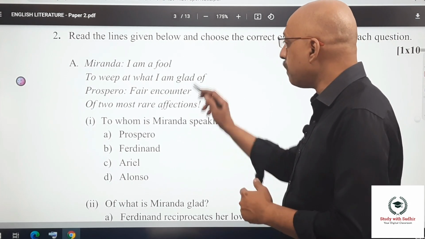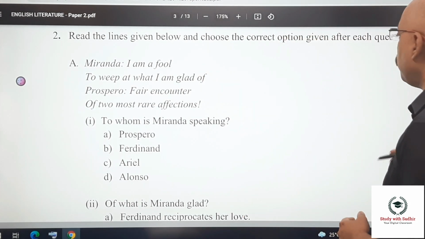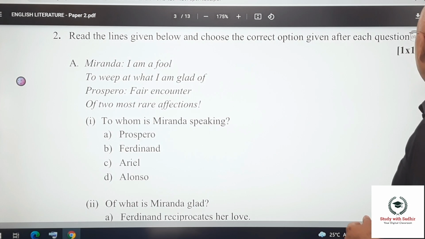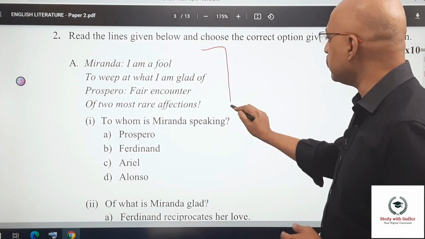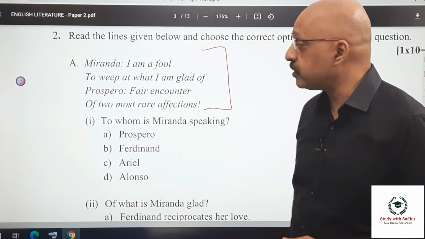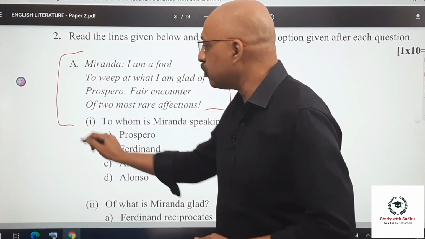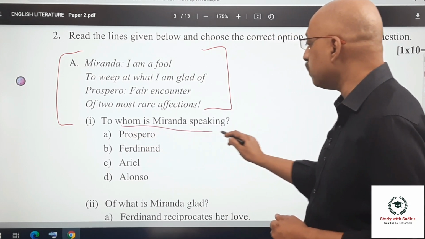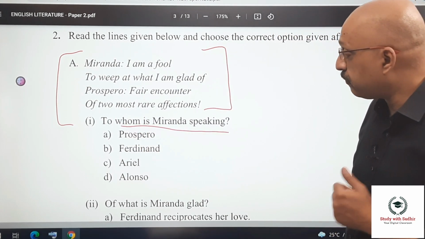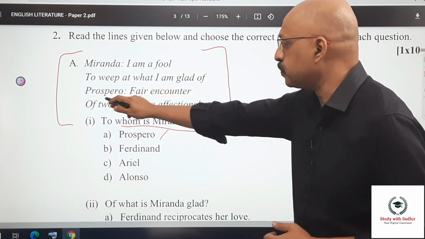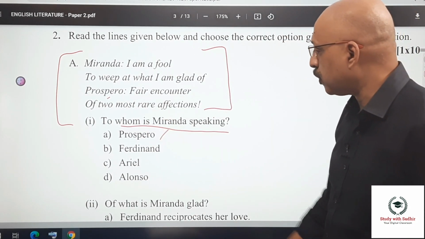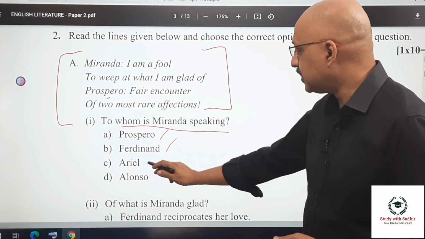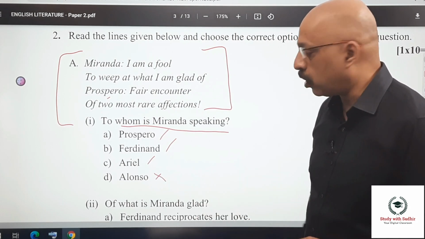Now, when you see a passage like this, you would obviously assume that it is these two people who are in conversation with each other. And unless you have read the textbook, you could get a little confused. To whom is Miranda speaking is the first question. Prospero? Well, Prospero is here, so you would obviously assume it's Prospero. It's Ferdinand. It's Ariel, Alonzo. This fellow obviously not possible.